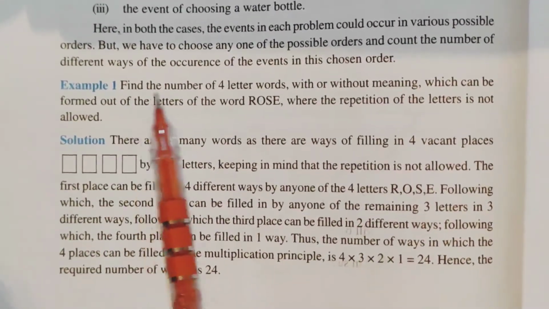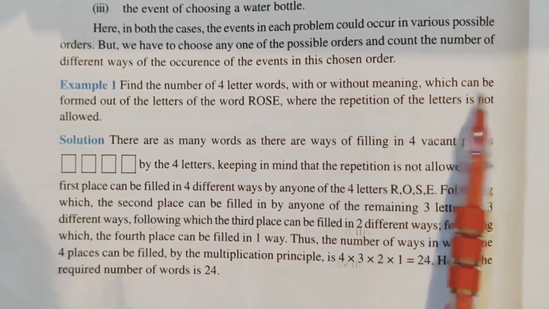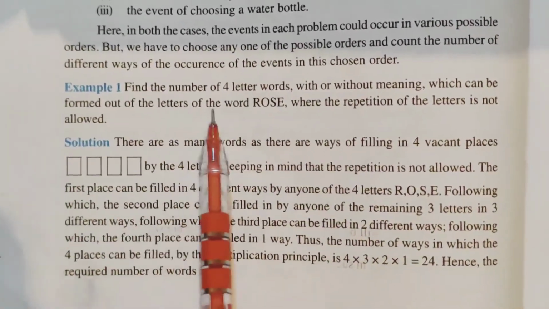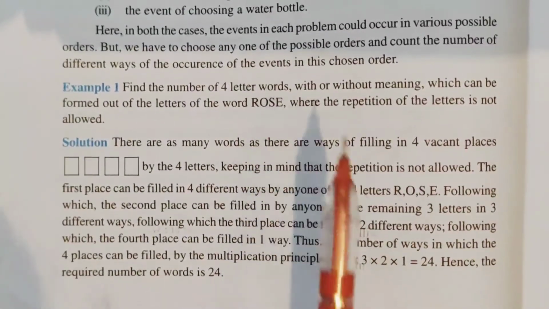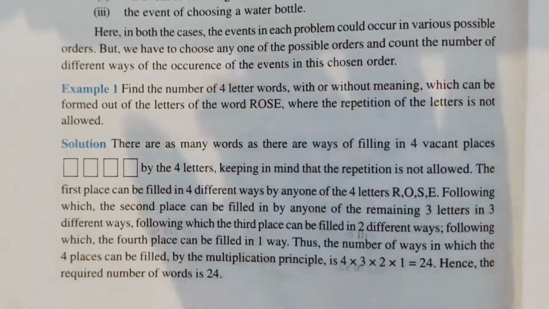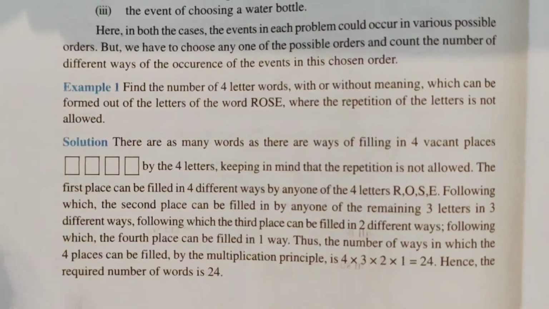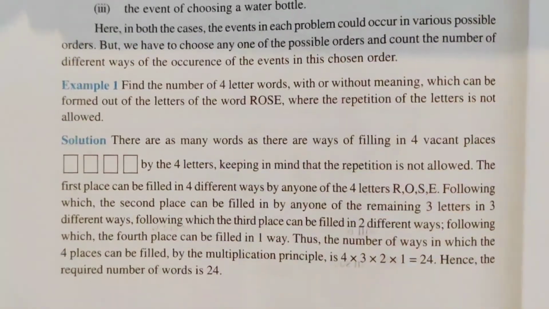They're telling us to find the number of 4-letter words, with or without meaning, which can be formed out of the letters of the word ROSE, where the repetition of the letters is not allowed. Write down this question, I'm not writing it.